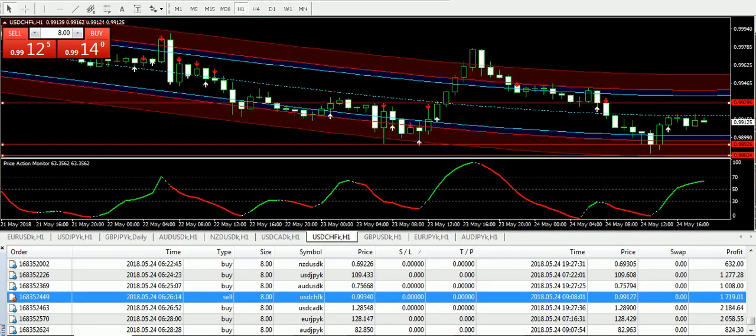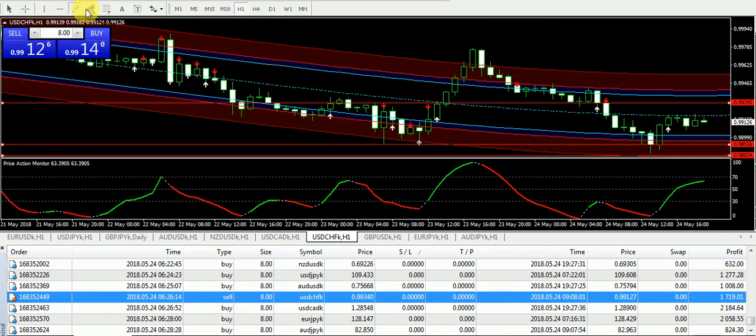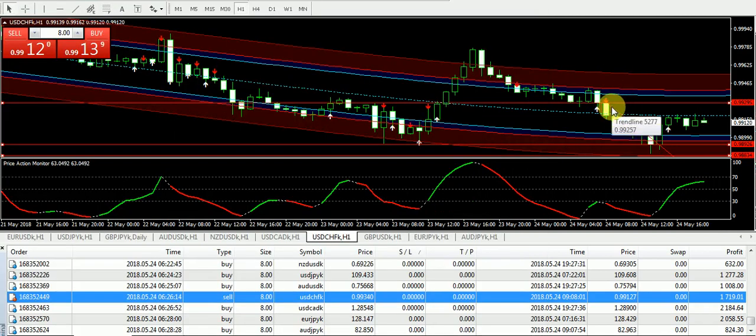Okay, now let's talk about the downfall that we received today on USD/CHF. A very easy signal, 0.99295 was the entry, and you can see a massive drop today on USD/CHF, and it has also reached the target price 0.98926. So those subscribers who have taken the sell positions, and we also received a sell signal from the scalper, hopefully you must have taken very good profits on trading this pair.